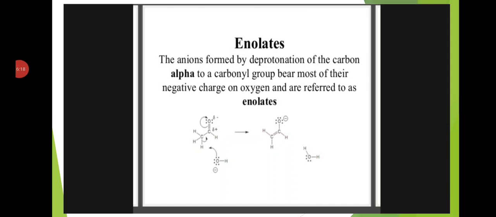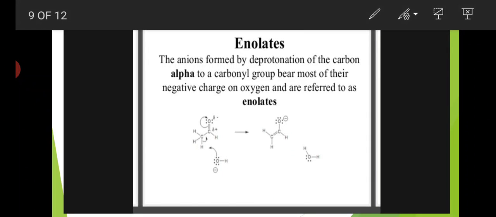Next is the enolates. The anions formed by deprotonation of the carbon alpha to a carbonyl group bear most of their negative charge on oxygen and are referred to as enolates. Here, enolates are the anions formed by deprotonation of the carbon at the alpha carbon to the carbonyl group, and these are called the enolates.